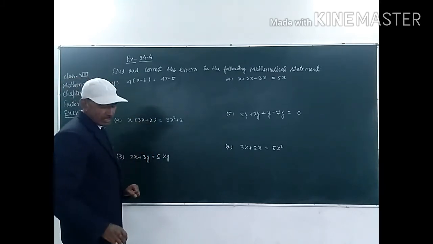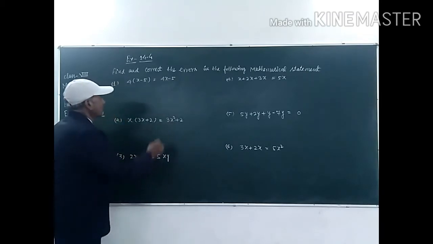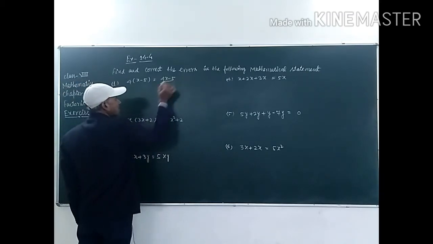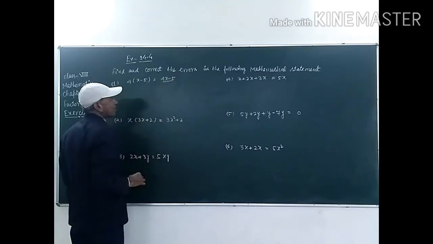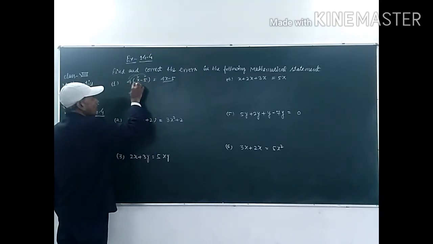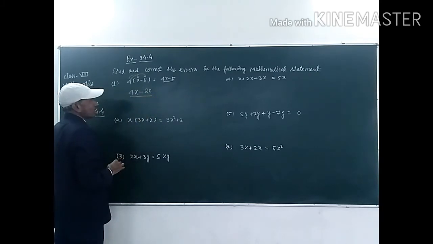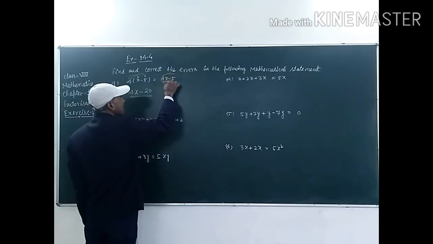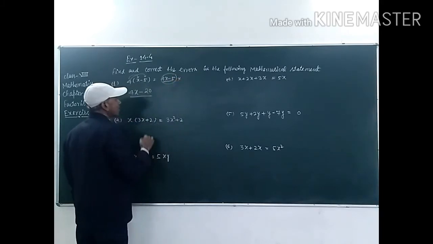So, in this question, student, this part is not correct. There is an error. So, after solving, first of all we have to multiply this 4 with x, it will be 4x minus, and after that we have to multiply 4 with 5, then 4 fives are 20. It is the correct answer, student, but this answer which is given is wrong.